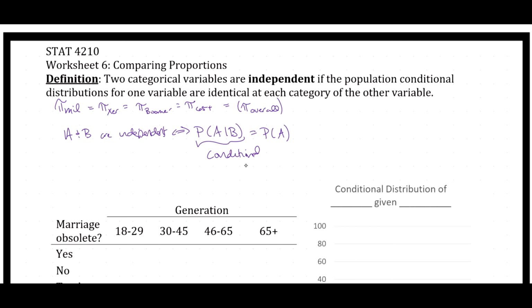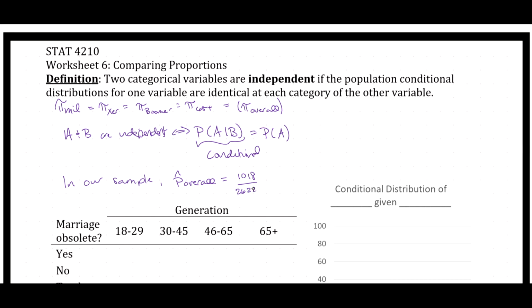That's our motivation. So we need something like this pi overall. This pi overall would be the probability of A here. So in our sample, because we don't know these true proportions or these true parameters, we'll use a p hat overall, kind of like we did in our two sample z-test for proportions. The overall proportion of people who believed in an obsolete marriage was 1,018 over 2622.